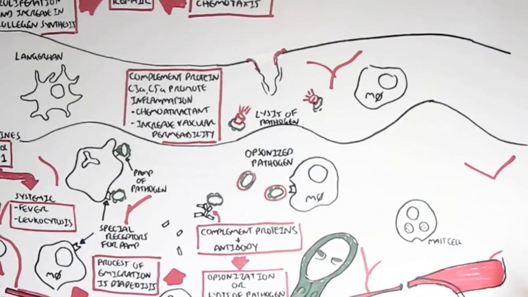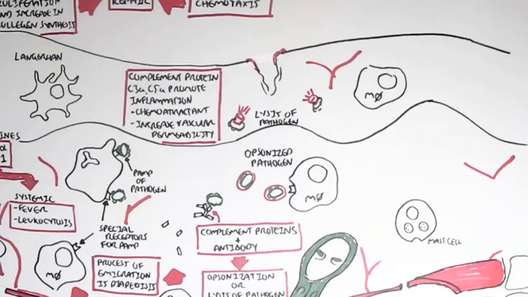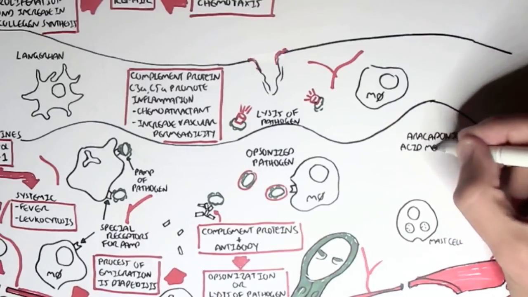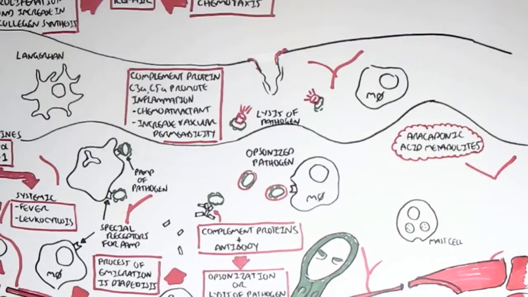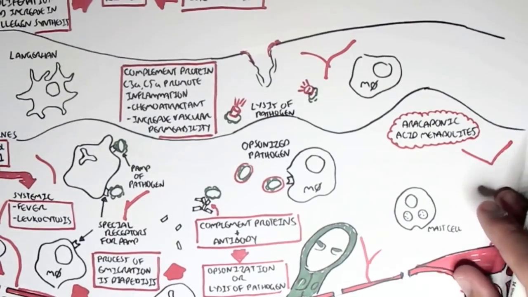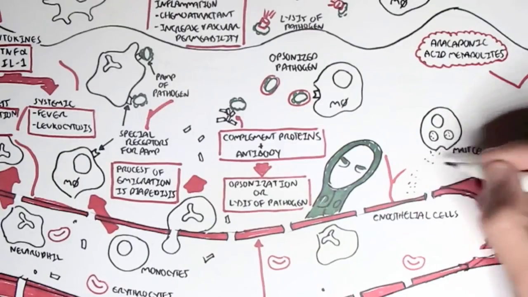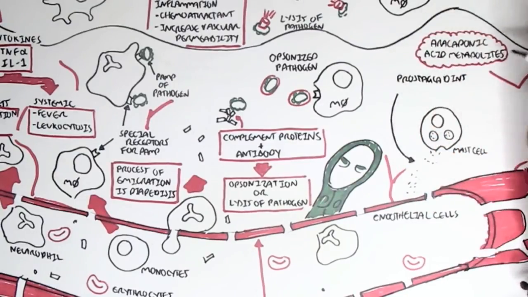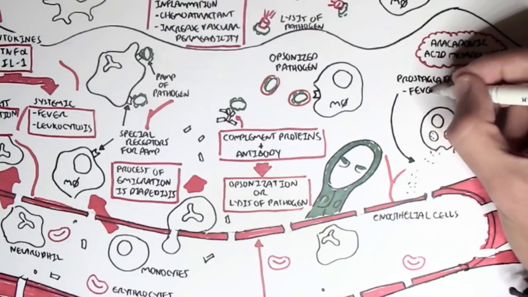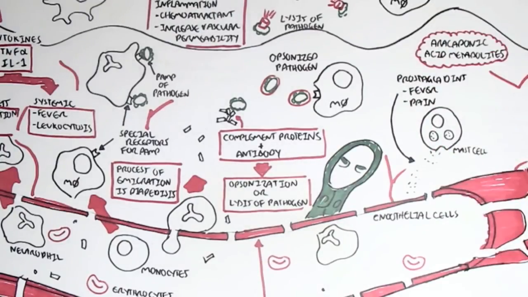Let's look at some other inflammatory mediators. But now, instead of looking at the plasma, let's look at the cell-derived inflammatory mediators. Remember, they were cytokines and histamine. Other inflammatory mediators coming from the cells are the arachidonic acid metabolites. So for example, endothelial cells, mast cells, as well as other types of immune cells, particularly the granulocytes, can secrete prostaglandins, which is an arachidonic acid metabolite. Prostaglandins induce fever and also cause pain.